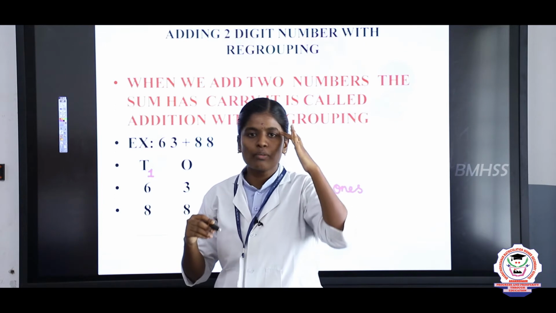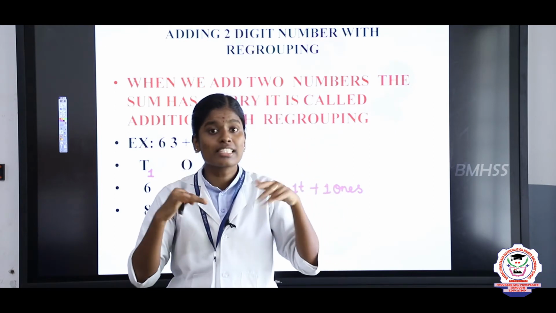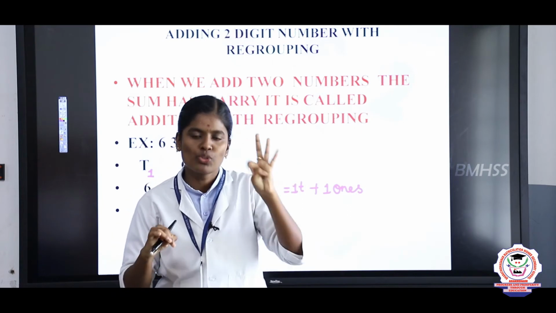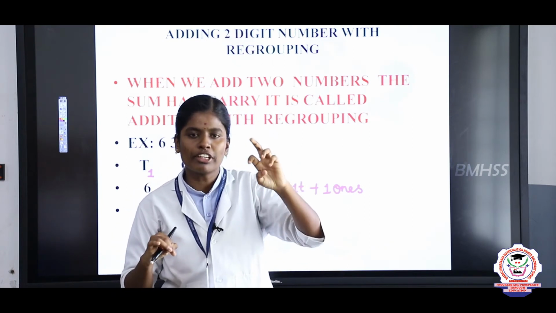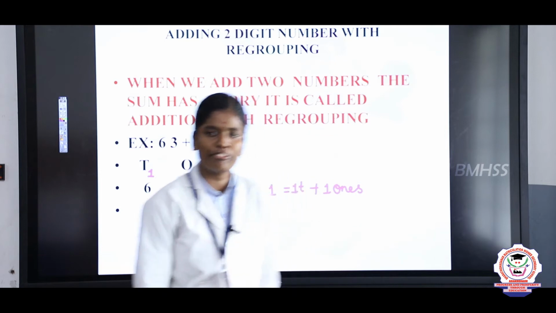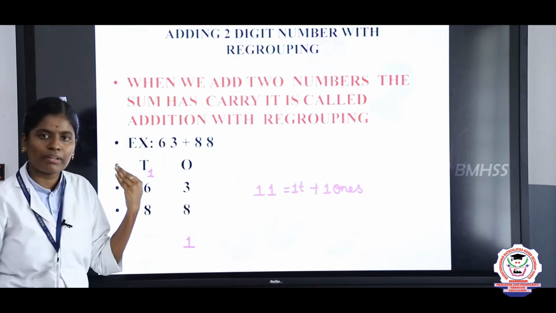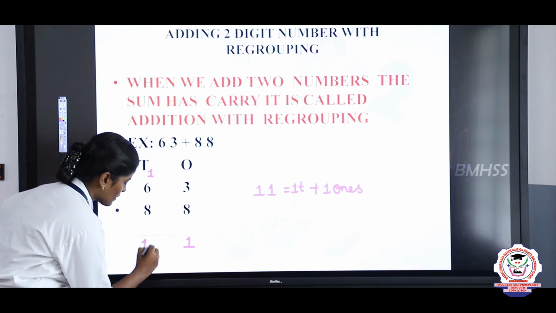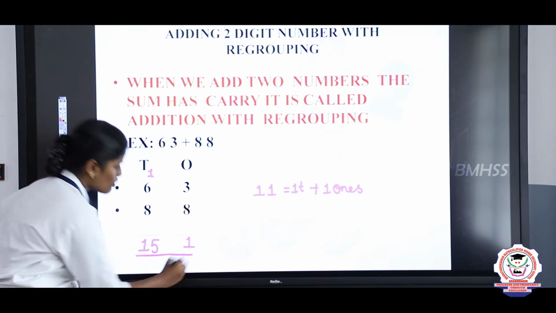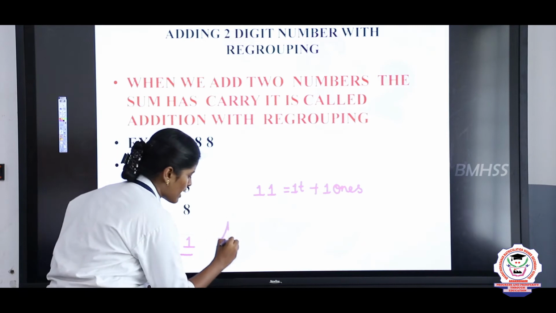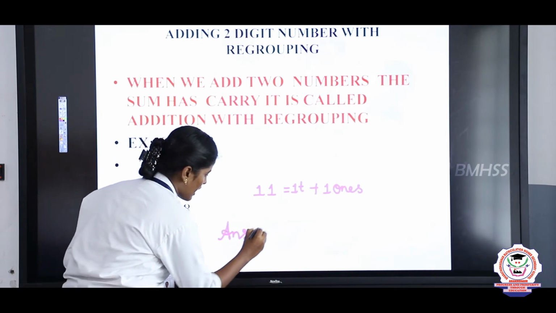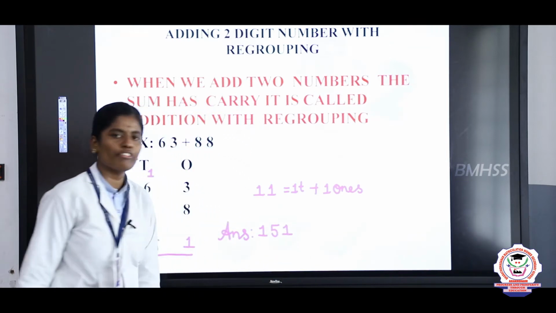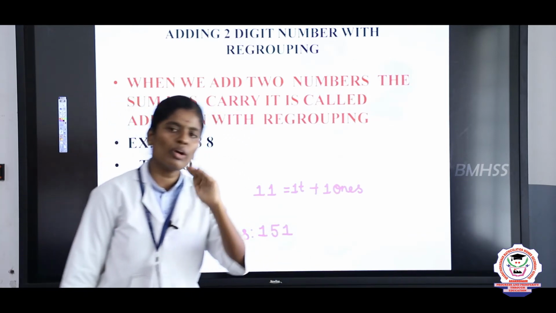Next you keep 7 in the mind, 8 in the finger. 7 after, 8, 9, 10, 11, 12, 13, 14, 15. So you got the answer 15. So there is no hundreds place value, so you simply write 15 here. So finally, what is the answer? The answer is 151. Listen my children, I will give one more example.